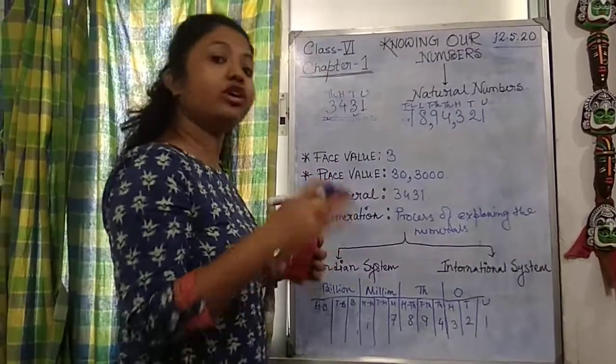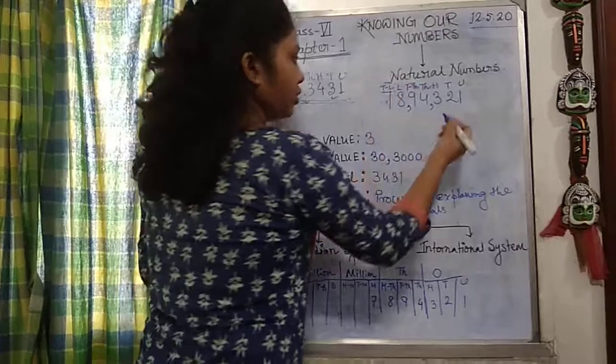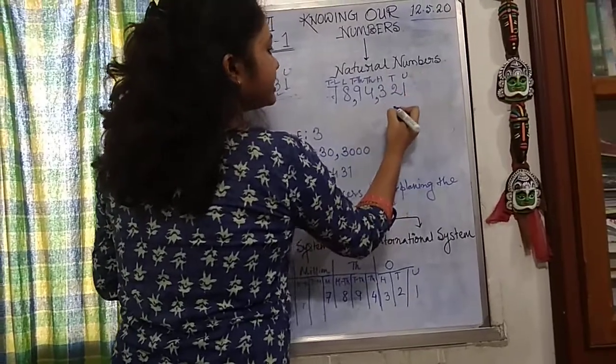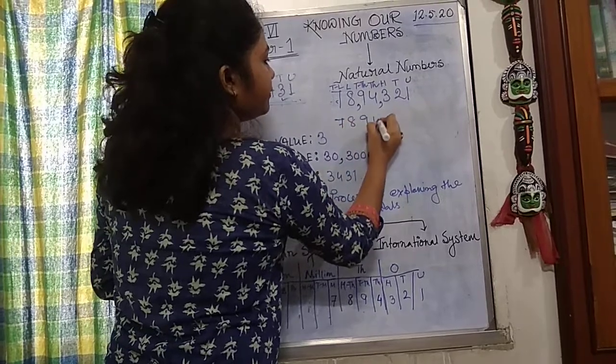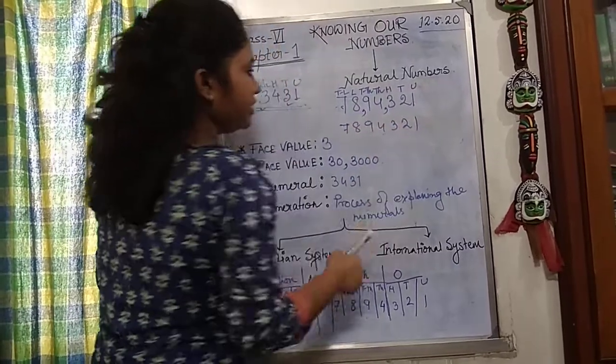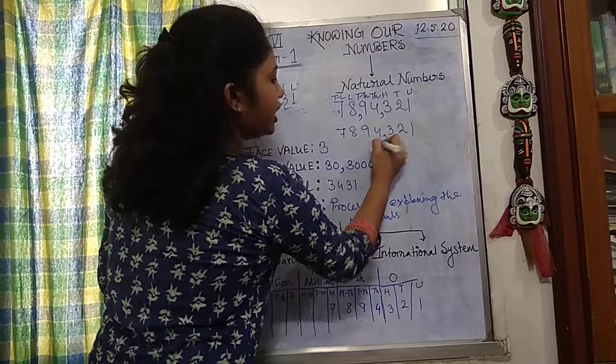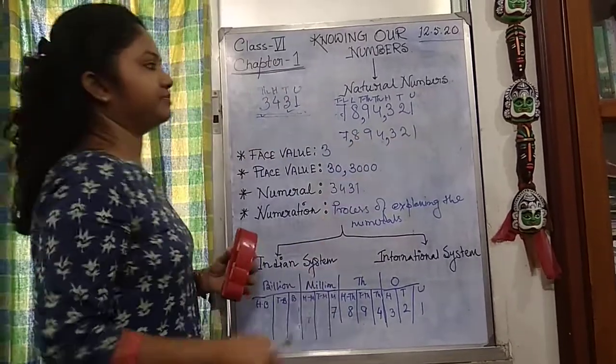So the position of the comma will alter also. If we write this the international way, 7, 8, 9, 4, 3, 2, 1, the position of the commas will alter here.